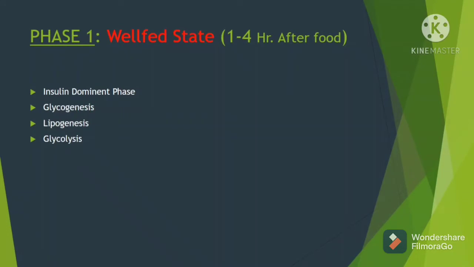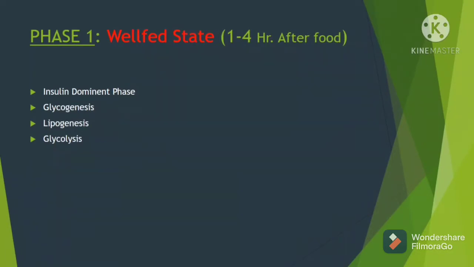Well-fed state, 1 to 4 hours after we have our food. We are talking about glucose homeostasis. So it is nothing but the balance of the glucose. Hence we don't want the hyperglycemia we've got by having our food staying retained in our body. In order to reduce that hyperglycemia, we now need a hypoglycemic hormone, which is insulin. So that is why the well-fed state is an insulin dominant phase. And glycogenesis, lipogenesis, glycolysis are the three pathways through which the insulin operates in order to cause the hypoglycemia.